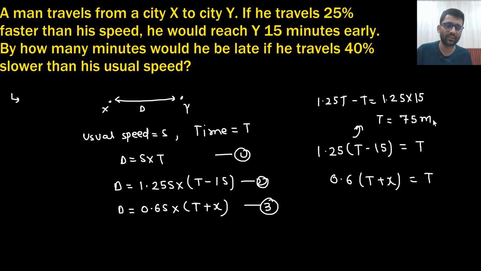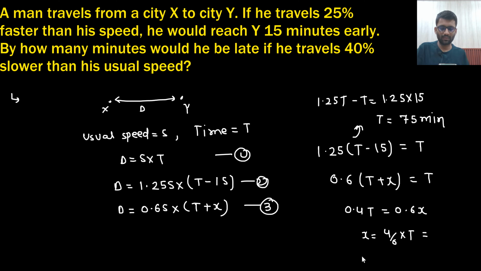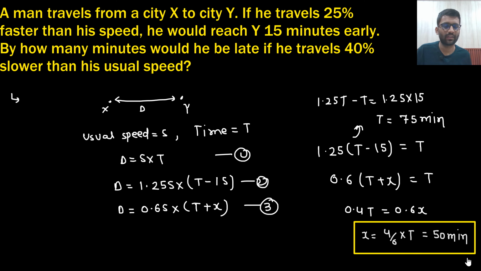So his usual time was 75 minutes. Now from here you can get the value of x as well. 0.4 t is equal to 0.6 x, right? So 4 by 6. So x is equal to 4 by 6 into t. So he would be 50 minutes late, right? So the answer for x is 50 minutes late.